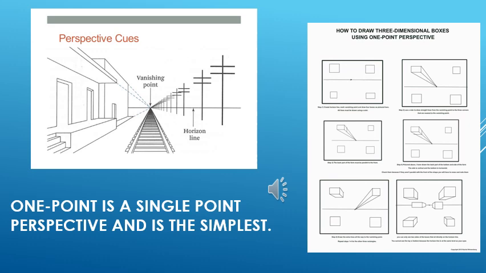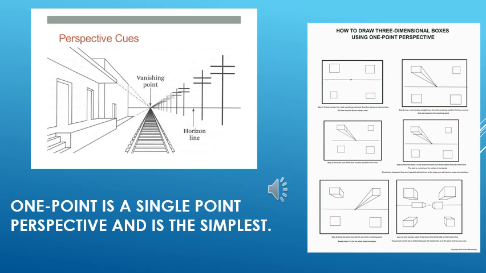But for the first time, because we are going to learn the basics about perspective, we are going to try to learn a very simple perspective, and that is one point perspective, which is the simplest perspective form, and I am going to teach you a very simple method of one point perspective.